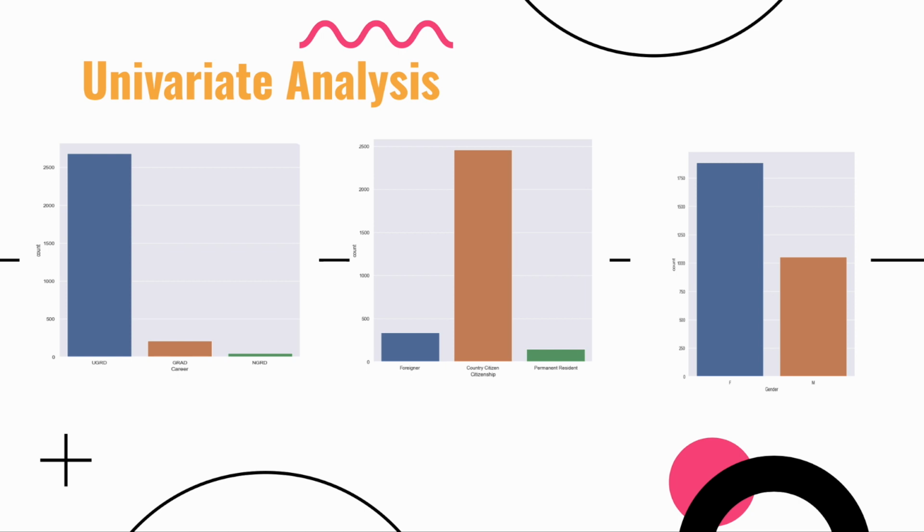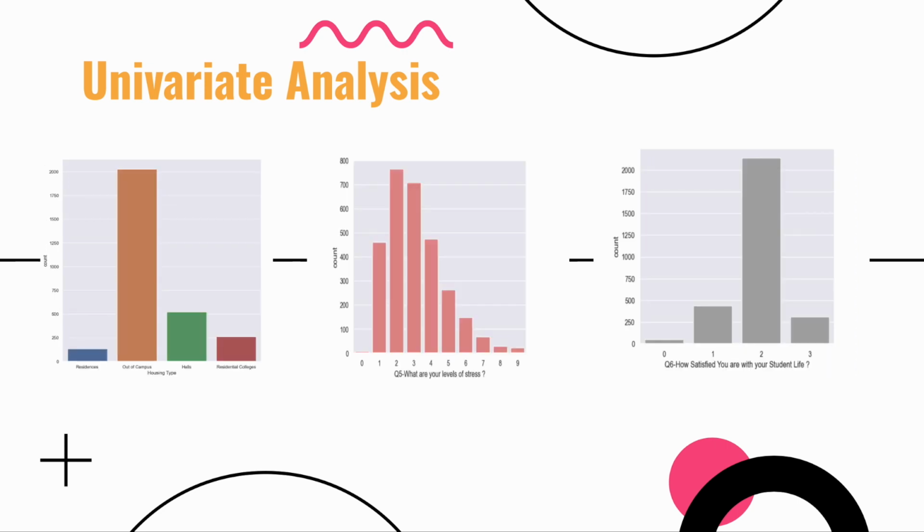To better understand our data, we analyzed columns by creating count plots. On plotting career field, which specifies the level of education a student is acquiring, we found the majority of students are undergrads. Next, we created a count plot based on citizenship and found that most were citizens. We also found that most students were female. Similarly, we created count plots for housing type, level of stress, and satisfaction with student life. We found that most students lived out of campus and reported stress levels of around 2 to 3 on a scale of 0 to 9 on average.